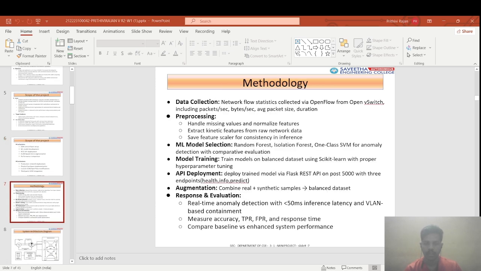Methodology: the phases of our approach are data collection from OpenFlow switches, pre-processing, normalization, and ML model selection, like random forest, isolation forest, one-class SVM, and LOF. Then model training with scikit-learn, REST API development via Flask, and end-to-end testing and evaluation.